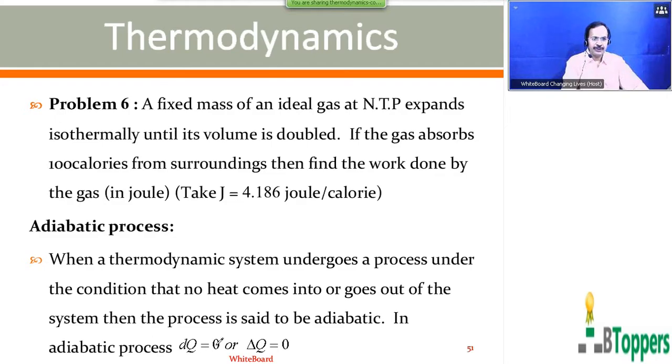In the adiabatic process, dq is 0 and delta q is also 0. For an infinitesimally small change in the state of the system, we write the heat energy absorbed by the system as dq. For finite changes, we write the heat energy absorbed by the system as delta q. Those who are writing the notes, please pause and finish writing the notes up to here. I would like to show the continuation of this in my next slide.